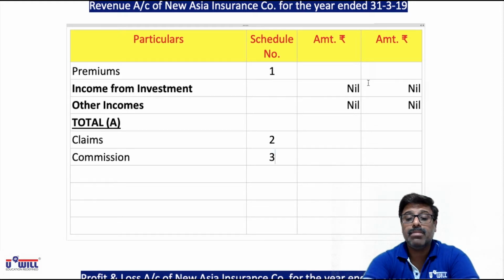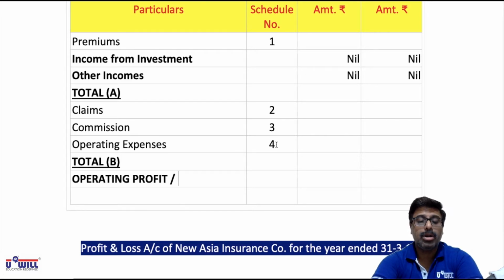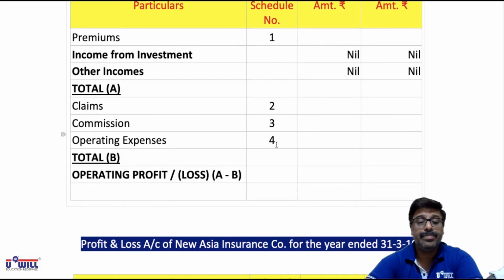Then we will have commission. We will show it in schedule number 3, so we will not write it here. Then we will have operating expenses. Schedule number 4 will show it in detail. Then we will get total B. And then A minus B, we will be able to find operating profit or loss.